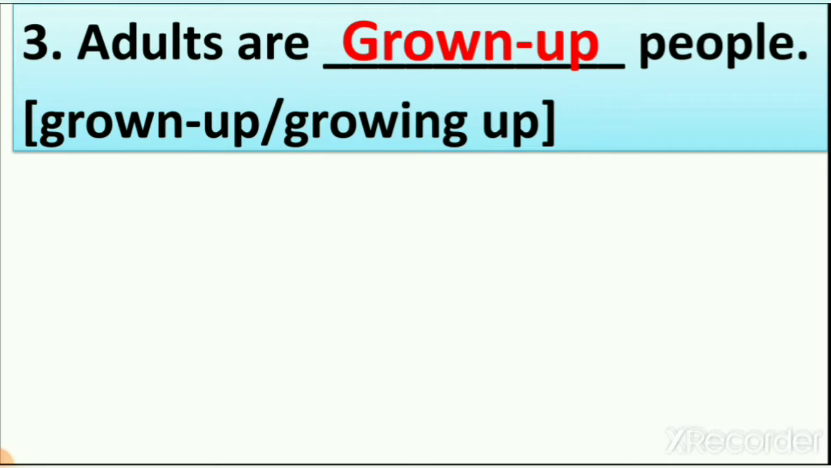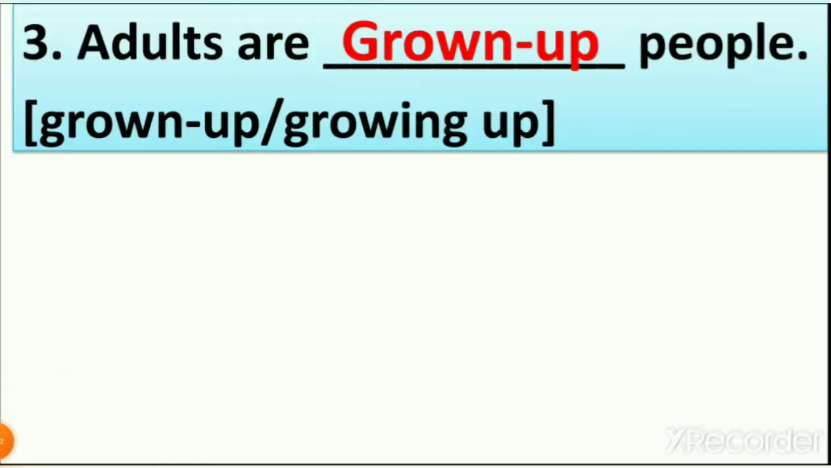When you go to another standard, in 5th, 6th, 7th, your height will increase and your body will grow. You cannot wear your first standard uniform in 7th standard. Why? Because your height and your body will have increased, right? So with this we complete our fill in the blanks, right?